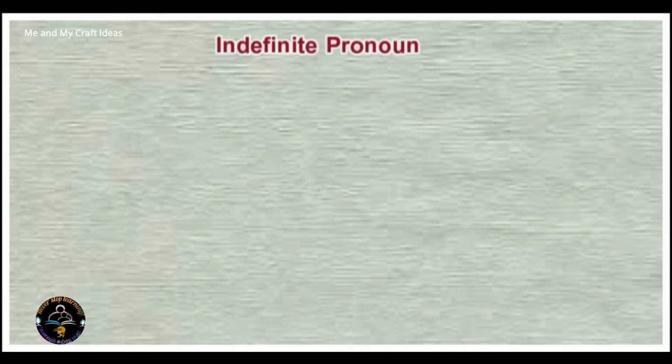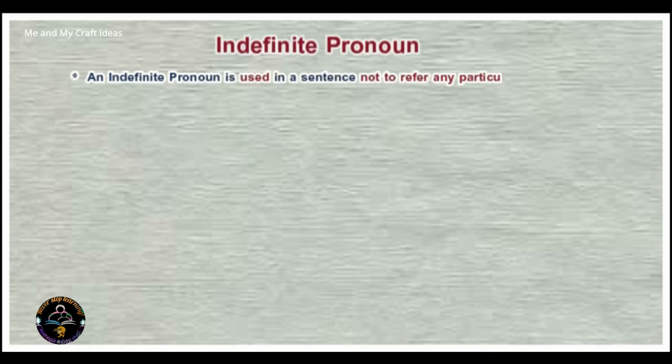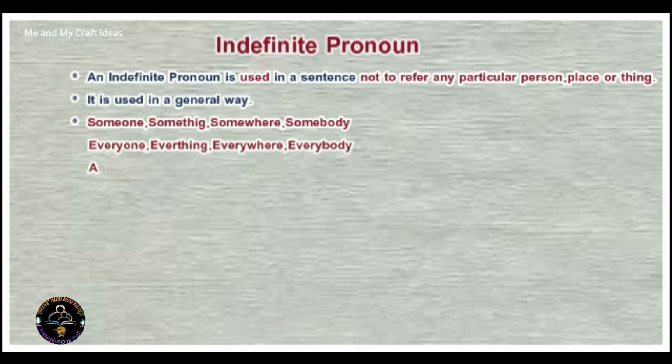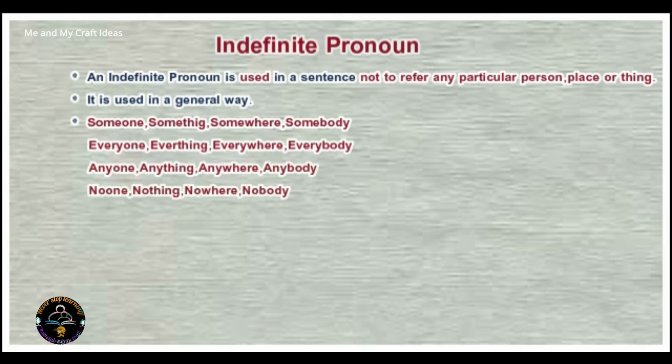Indefinite pronoun. An indefinite pronoun is used in a sentence not to refer to any particular person, place, or thing. It is used in a general way. Someone, something, somewhere, somebody, everyone, everything, everywhere, everybody, anyone, anything, anywhere, anybody, no one, nothing, nowhere, nobody are the keywords of the indefinite pronoun.